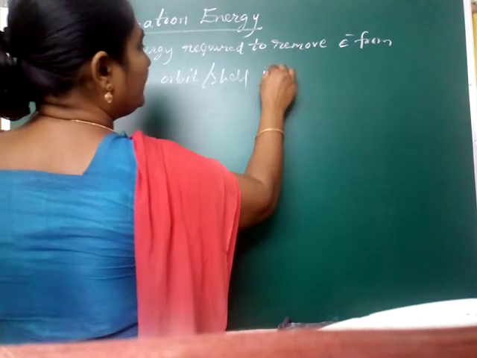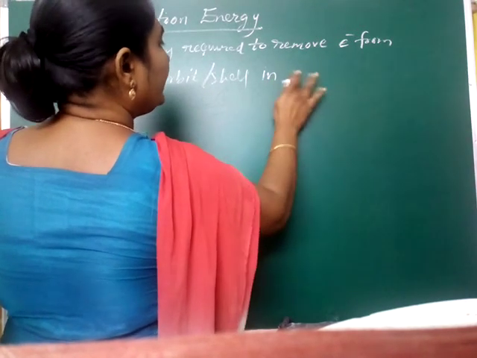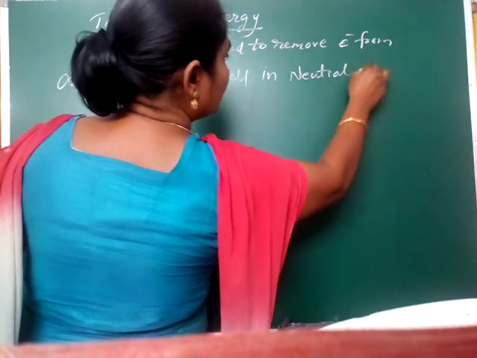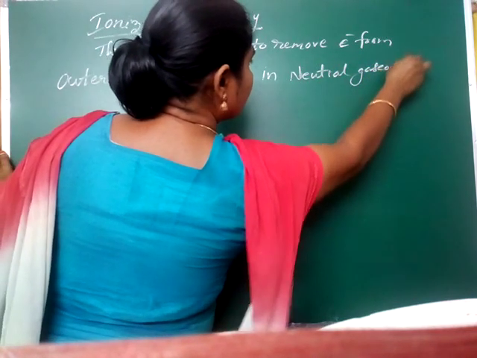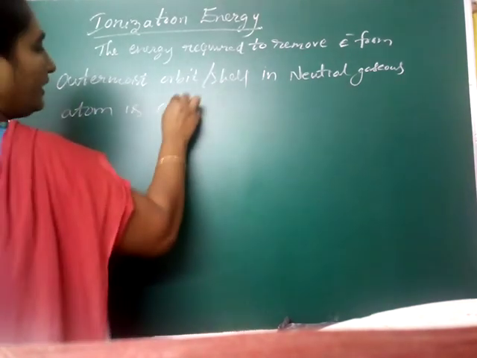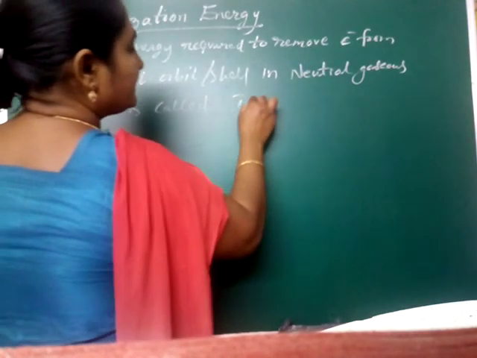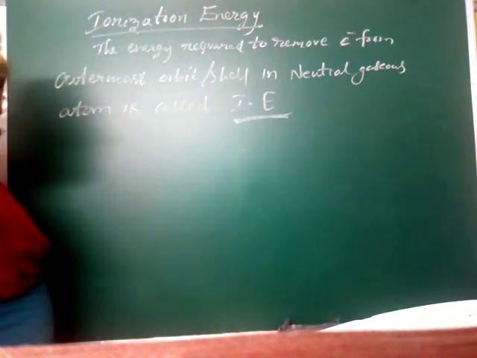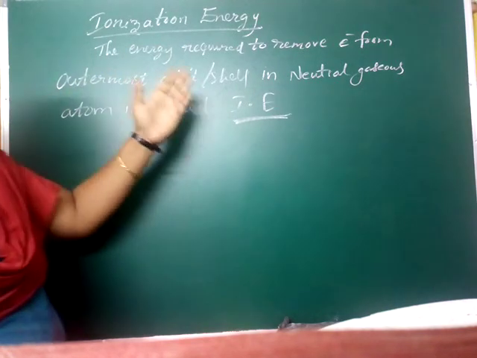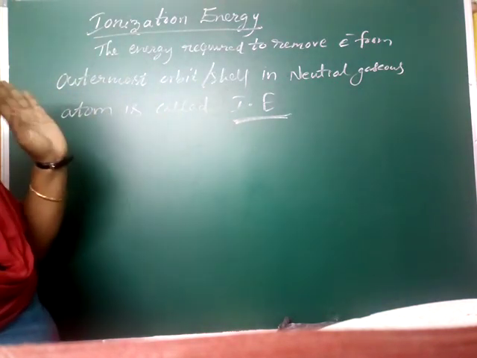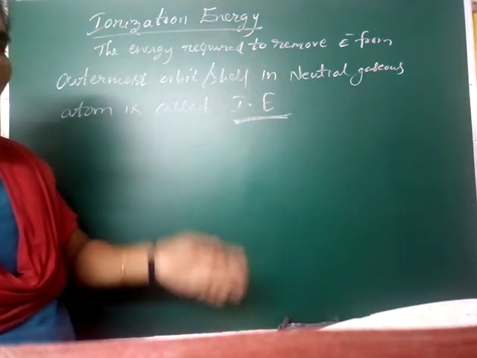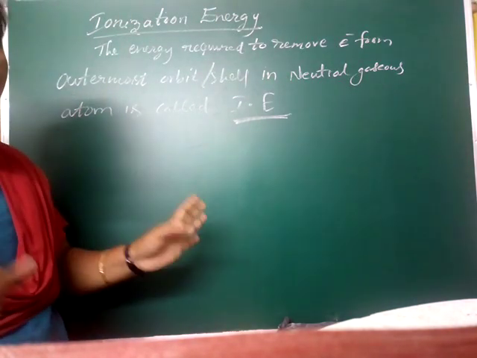The outermost orbital in a neutral gaseous atom, that energy is called the ionization energy. Simply, shortcut, you write IE. The energy required to remove an electron from the outermost orbit or shell in a neutral gaseous atom is called the ionization energy.